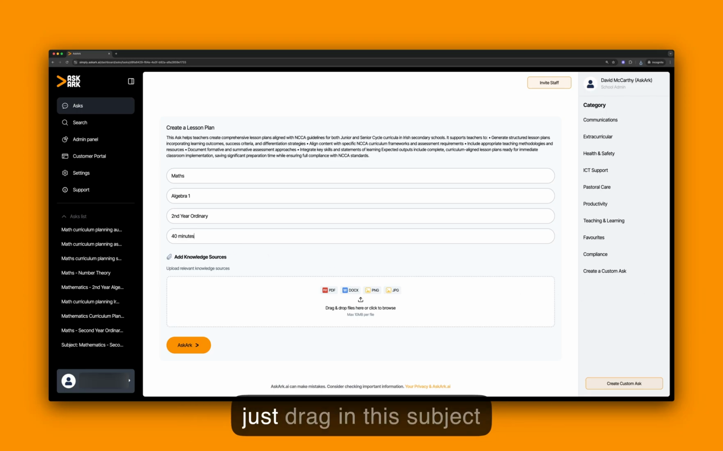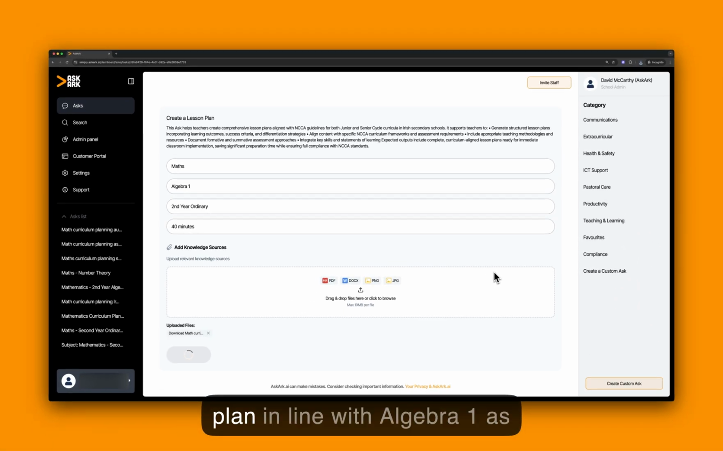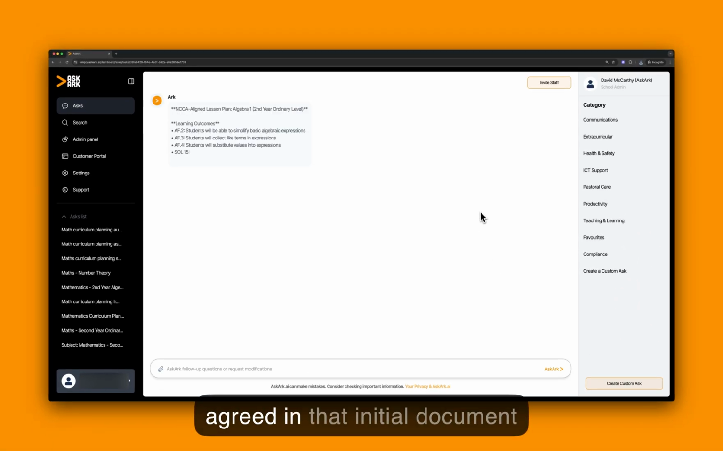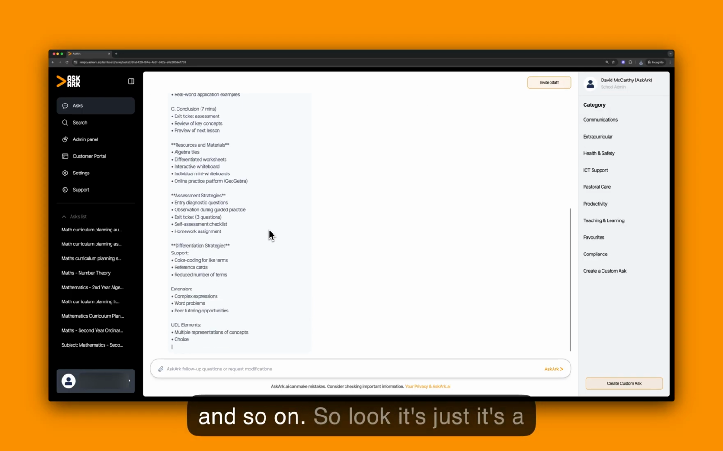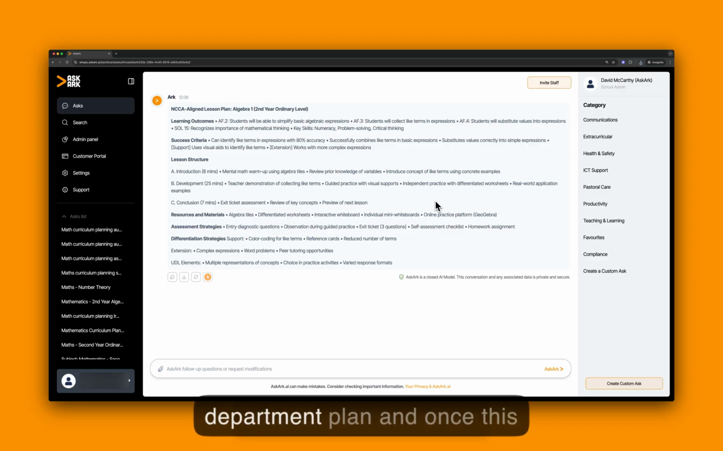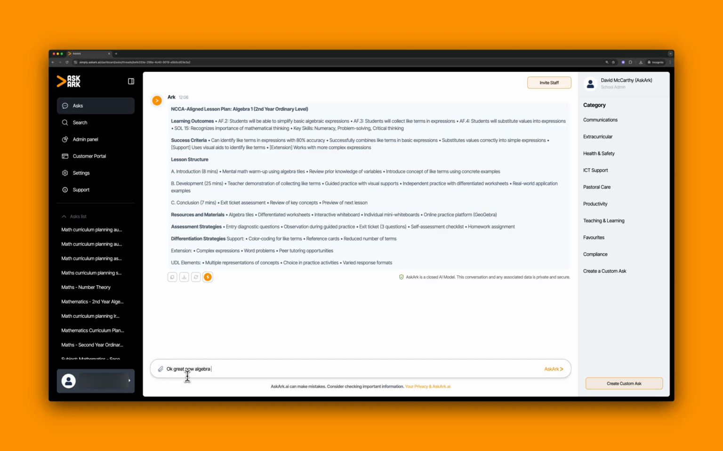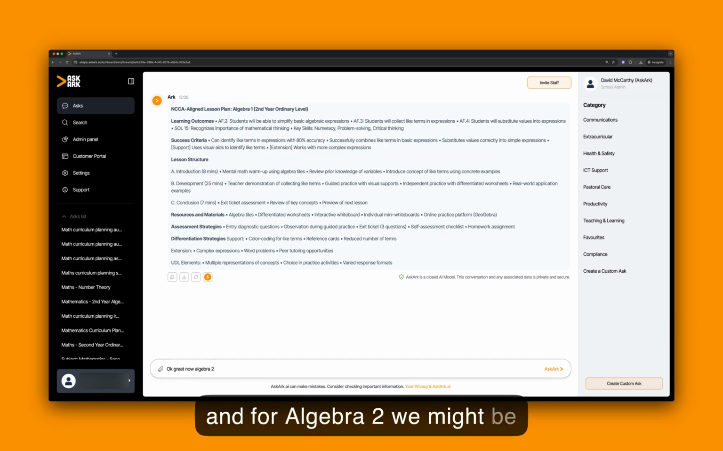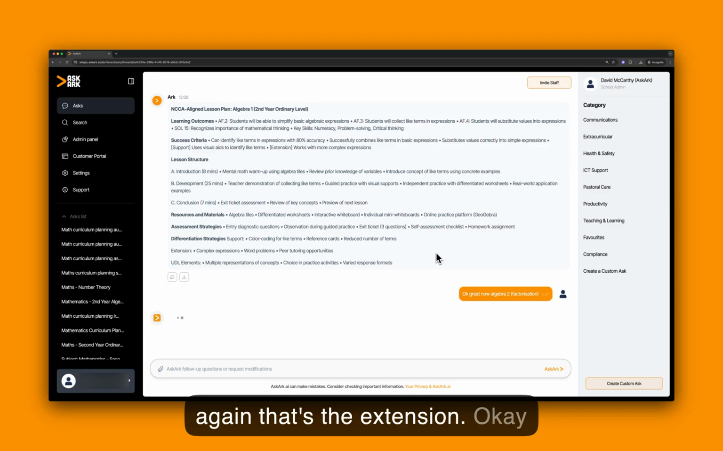Here, for example, we can just drag in this subject department plan, and then AskArk will build the lesson plan in line with Algebra 1 as agreed in that initial document, including statements of learning, success criteria, lesson structures, and so on. So look, it's a nice extension of the subject department plan. And once this conversation has started, you just revisit it and say, okay, great. Now, algebra 2, and for algebra 2, we might be looking at, I don't know, factorization. Again, that's the extension.